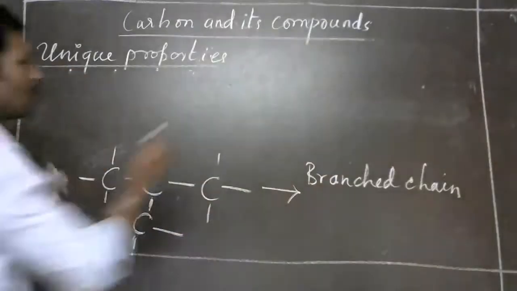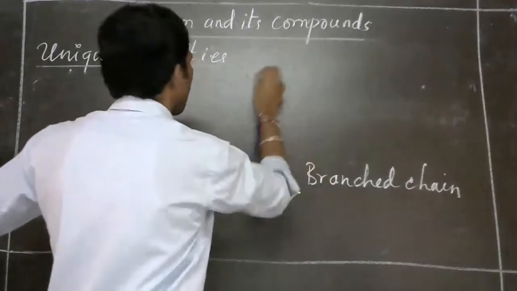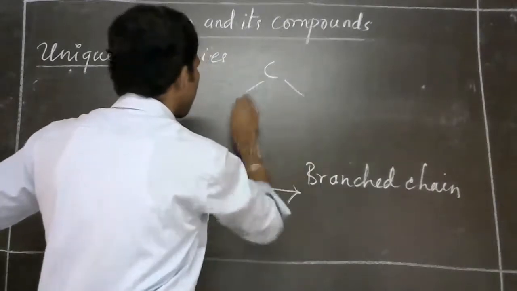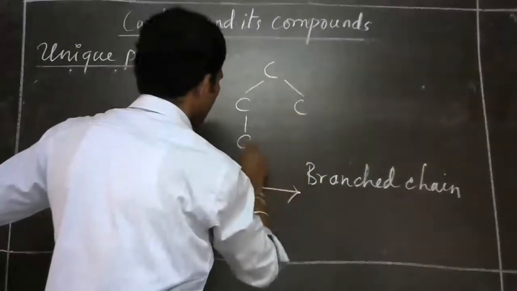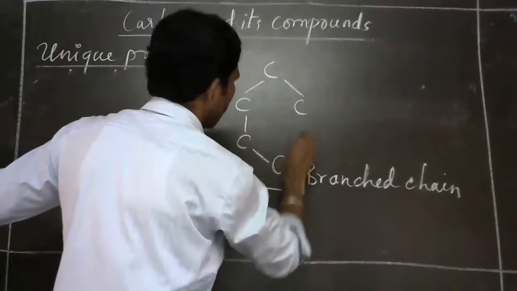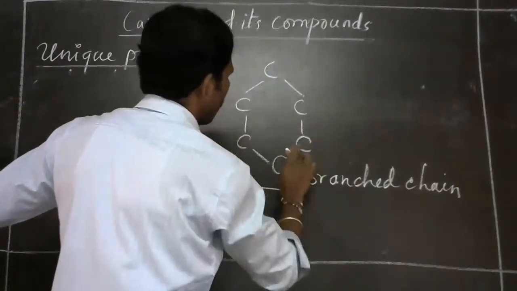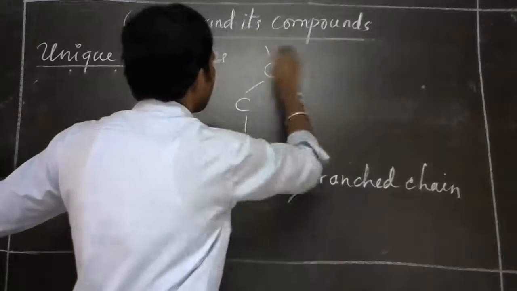Then you can have a closed chain also. Say, this is a closed chain.